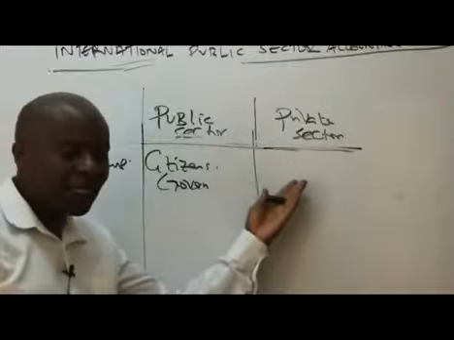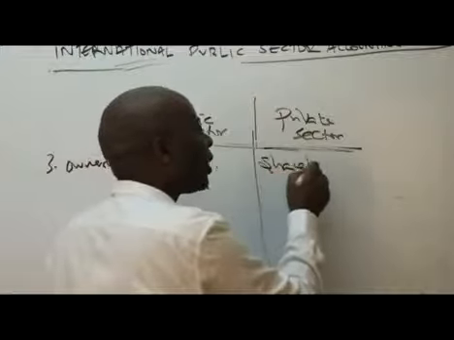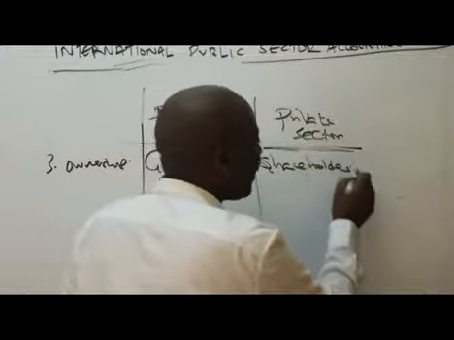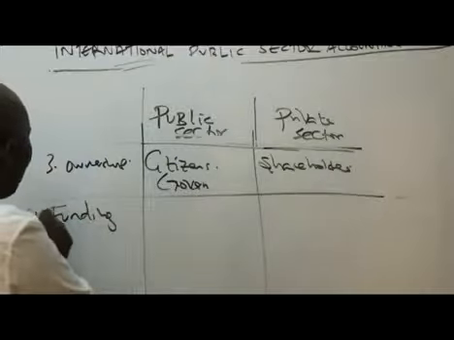Who owns the private sector? Private sector is owned by shareholders or investors. From there, we have funding. Number 4, funding. Ladies and gentlemen, funding.